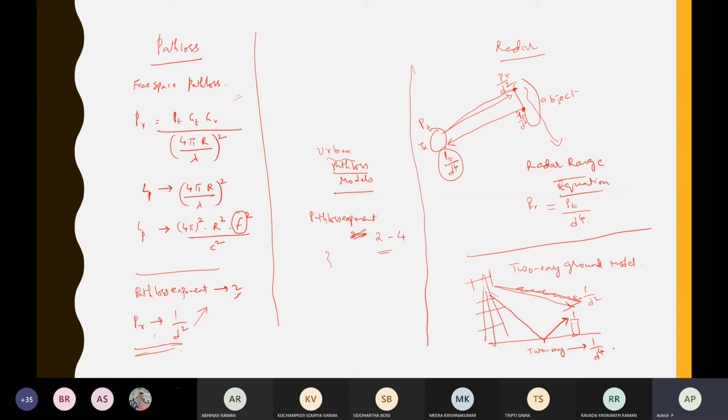But again, since we are teaching as an outsider, we will teach it only superficially. But when you go there, all those equations and derivations will be there. This two-ray ground model itself is a 2-page derivation, very big one.